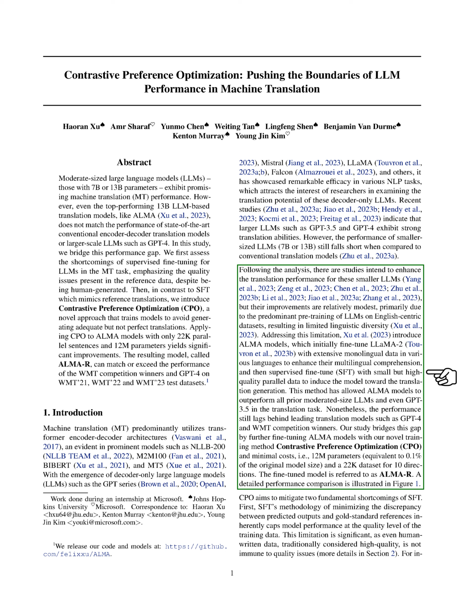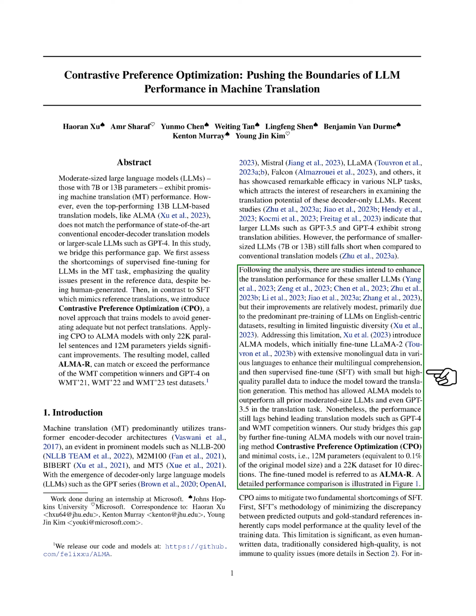These models are first fine-tuned with a large amount of monolingual data in various languages to improve their multilingual understanding. Then, they're fine-tuned again with a small amount of high-quality parallel data to guide the model towards generating translations. This method has allowed ALMA models to outperform all previous moderate-sized LLMs and even GPT-3.5 in translation tasks. However, they still don't perform as well as leading translation models like GPT-4 and winners of the WMT competition.